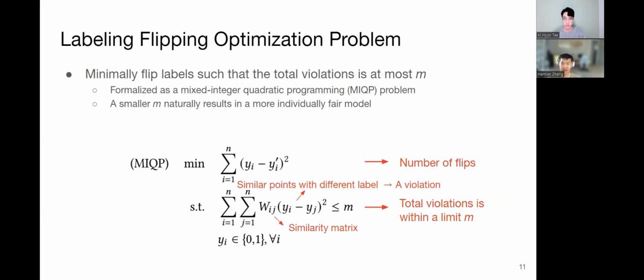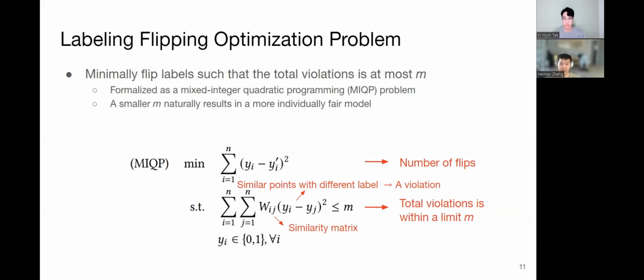Now let's take a look at the constraints. Here, wij is the similarity between point i and point j. If wij equals 1, it means that point i and point j are similar. If point i and point j are similar but have different labels, then it is a violation. And the constraint is that the total number of violations is at most m.